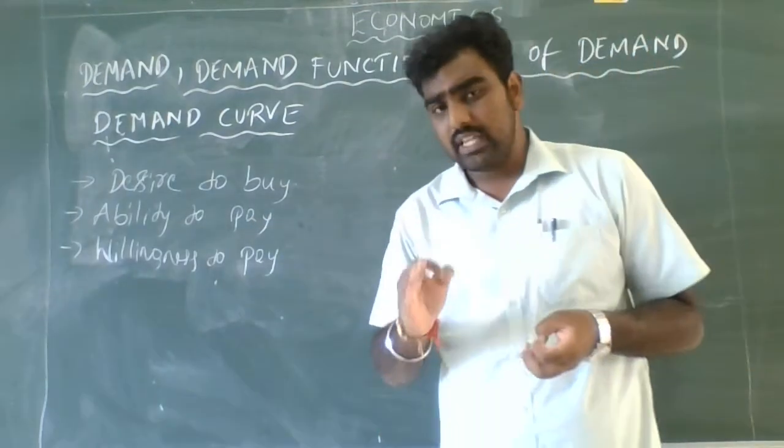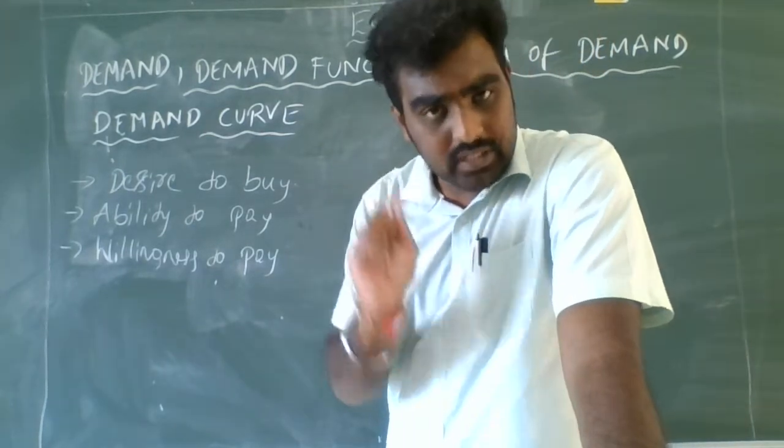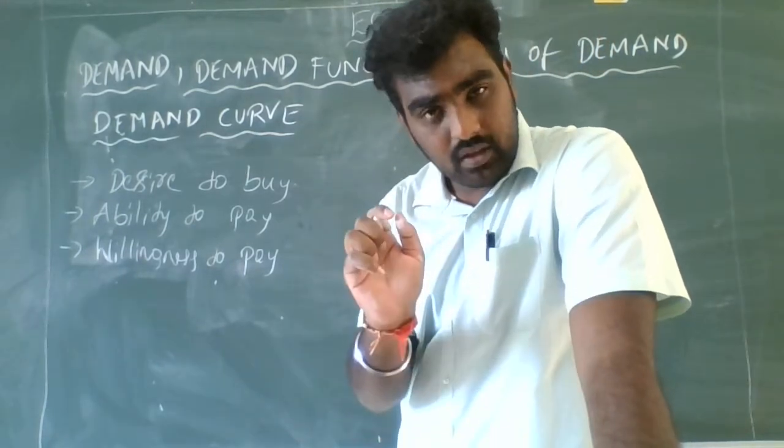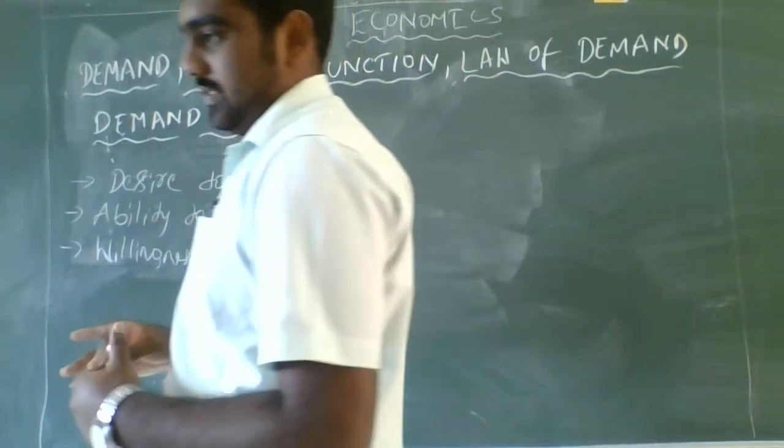In other words, demand can be defined as the quantity that the consumer is able to purchase at a given price according to his taste and preferences.